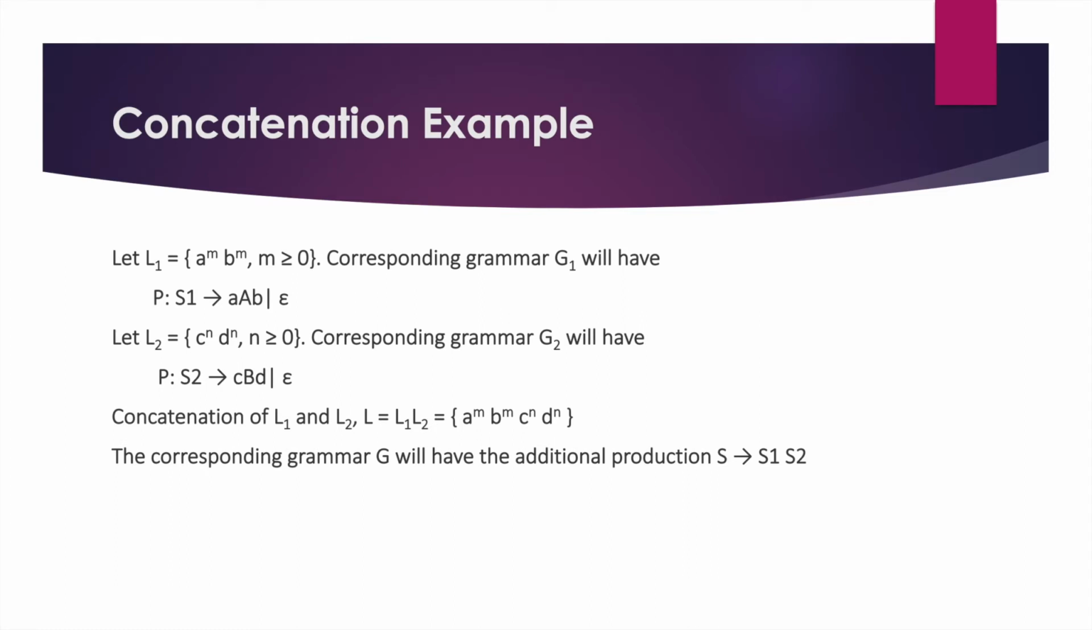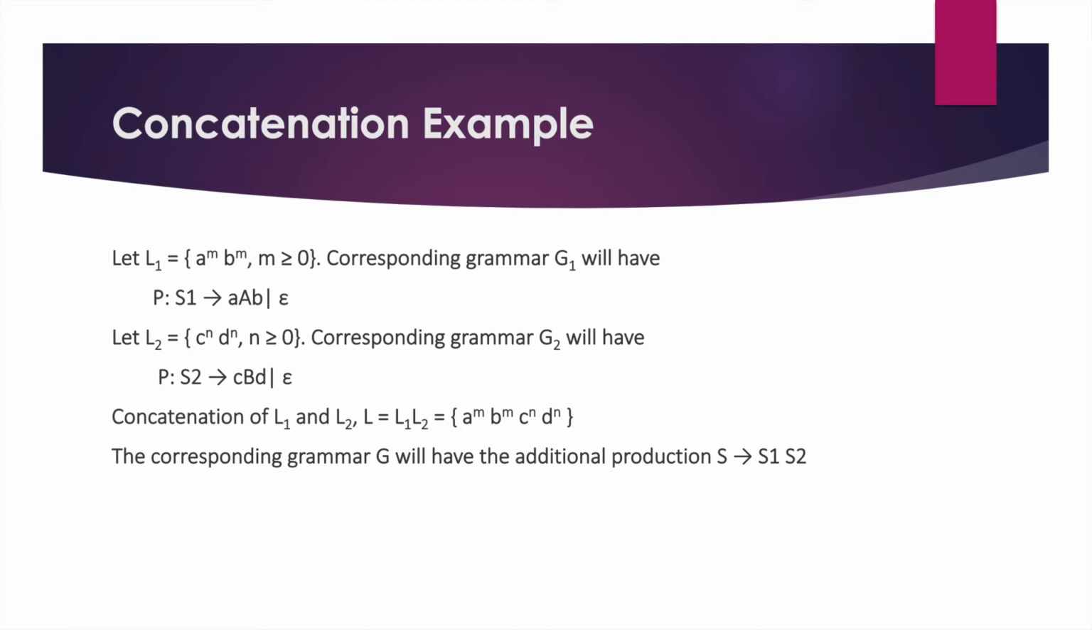We are taking the same example which we took for union. Concatenation says that the number of a's should be equal to the number of b's, then the number of c's should be equal to the number of d's, and we can only use one stack for the push-down automata. This can easily be made by a push-down automata.